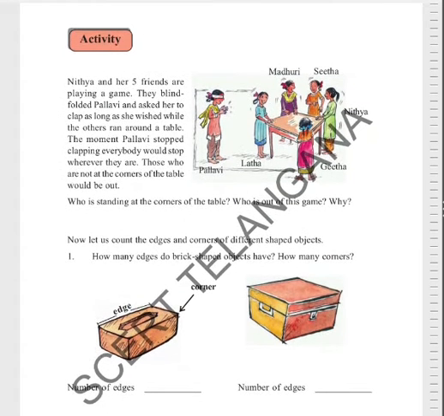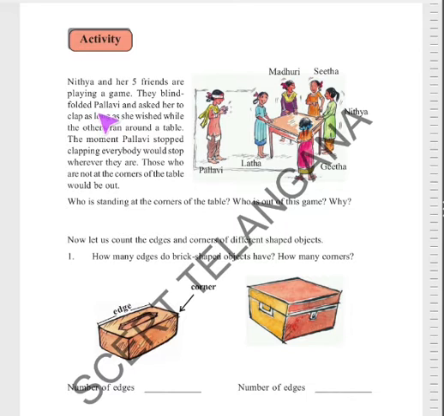Next, now see the activity. We are now going to do one activity. Nitya and her 5 friends are playing a game. This is Pallavi, and this is Nitya and Geeta, Lata, Madhuri and Sita. 5 friends are there. They are playing a game.